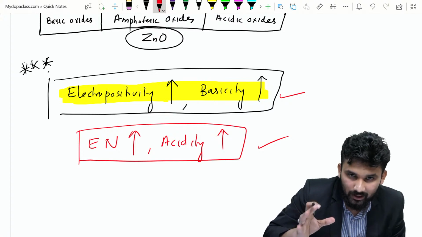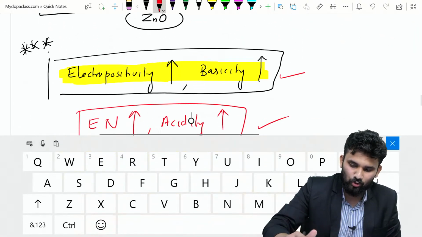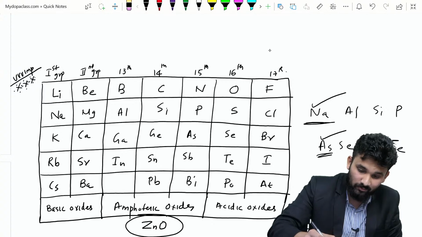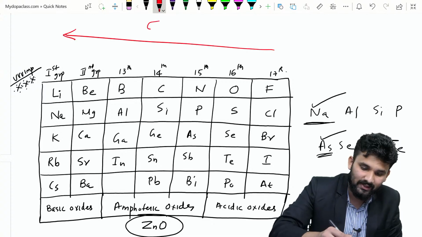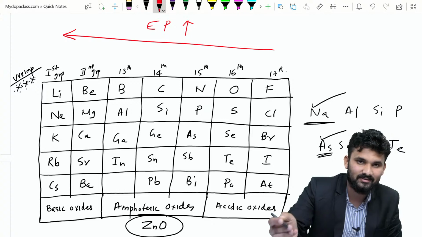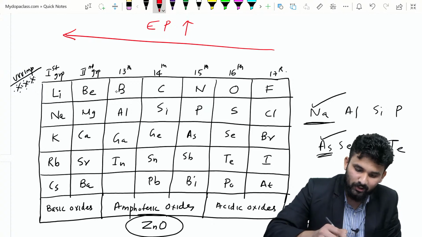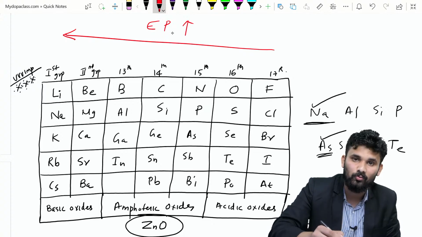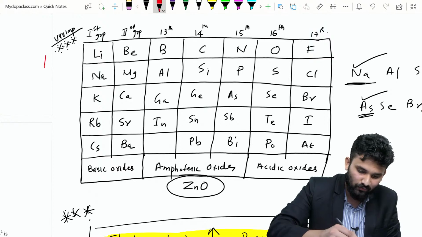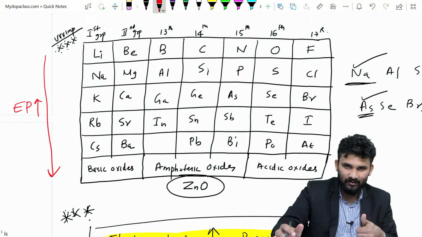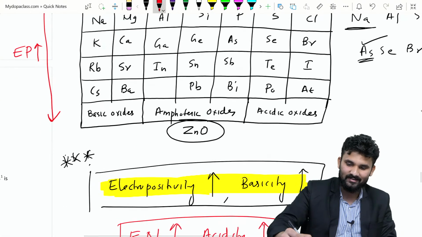Are you okay? So what is electropositivity? We know that from left to right, that is, from right to left, the electropositivity will increase. Lithium or beryllium, which is more electropositive? Beryllium or carbon, which is more electropositive? Beryllium. That is, from right to left electropositivity increases, and also from top to bottom electropositivity increases. You got the idea? When electropositivity increases, basicity also increases.